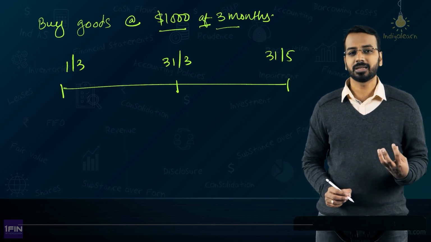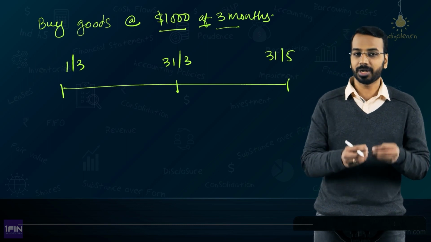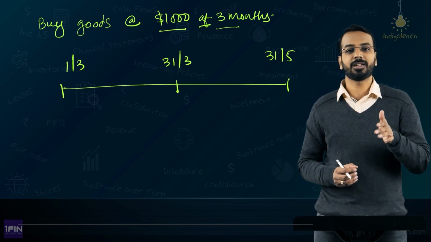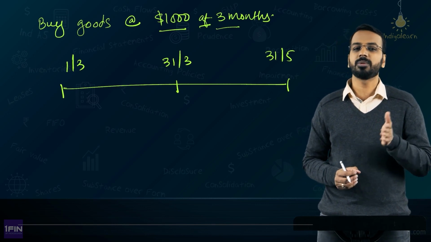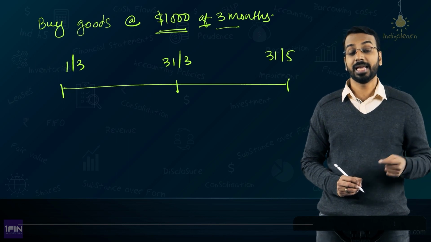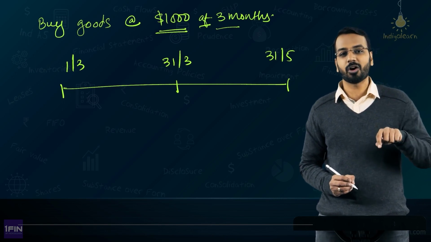And now, what is the risk here? The risk is that the value of the dollar may change. It may go up, it may come down. Now, to protect ourselves from changes in the currency exchange rates, we can enter into a hedge transaction. I need $1,000 after 3 months. So what will I do today? I will buy dollars, because I need to buy dollars after 3 months.